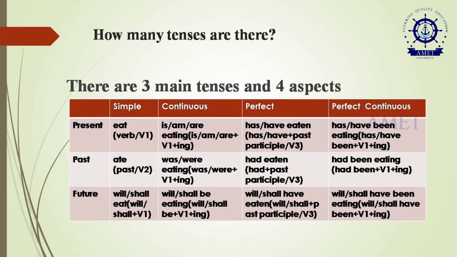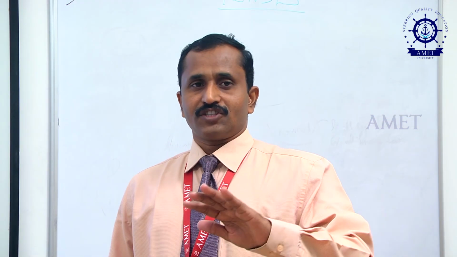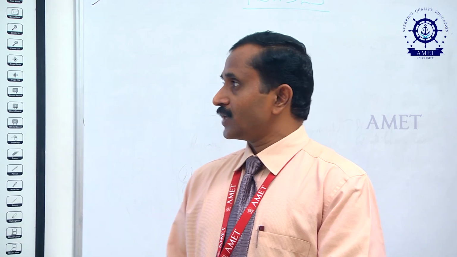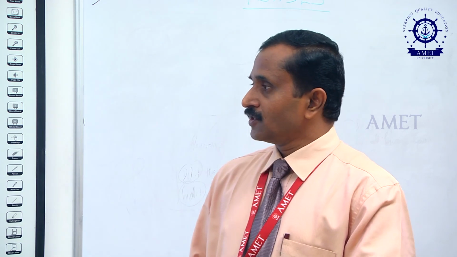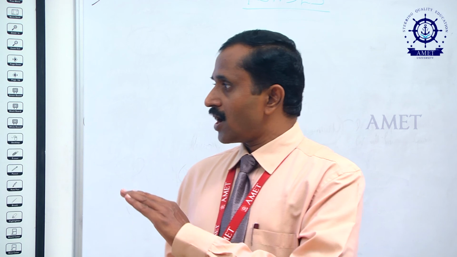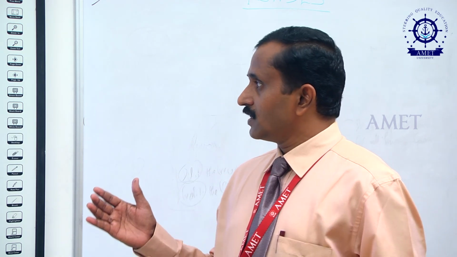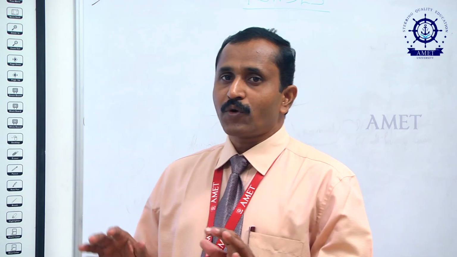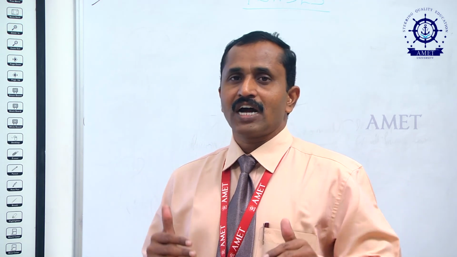How many tenses are there? Different people give different answers. Some say 3 tenses, some say 12 tenses, but both are correct. For example, there are 3 main tenses and 4 aspects. We have present, past and future tenses, and simple, continuous, perfect and perfect continuous. All these 4 are called aspects. So, altogether we have 12 tenses.